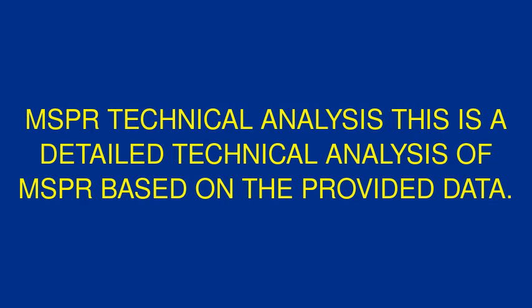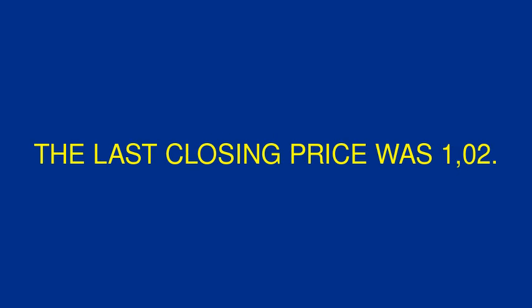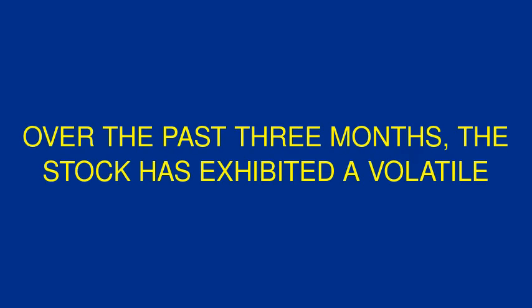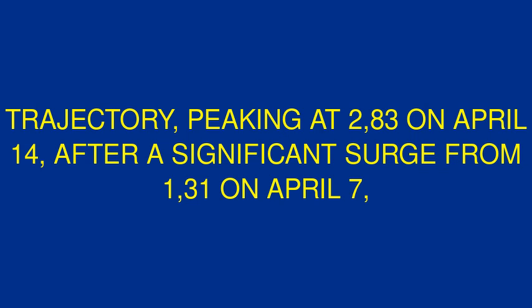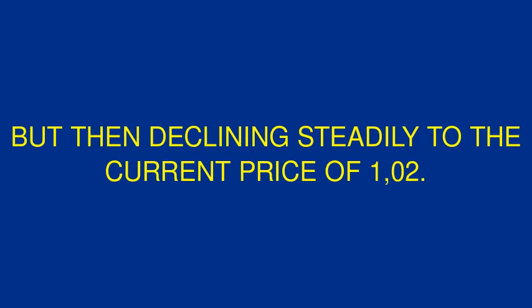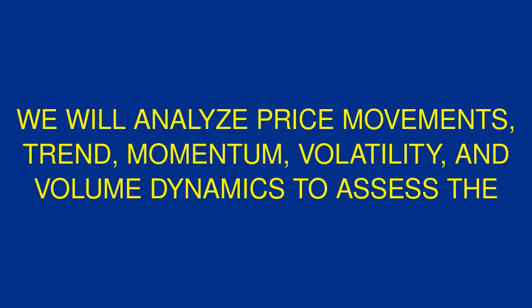MSPR technical analysis. This is a detailed technical analysis of MSPR based on the provided data. The last closing price was 1.02. Over the past 3 months, the stock has exhibited a volatile trajectory, peaking at 2.83 on April 14 after a significant surge from 1.31 on April 7, but then declining steadily to the current price of 1.02. We will analyze price movements, trend, momentum, volatility, and volume dynamics to assess the stock's current state and potential future direction.